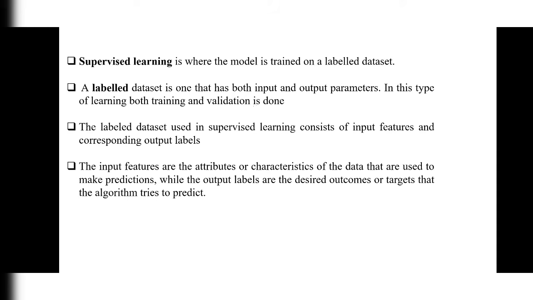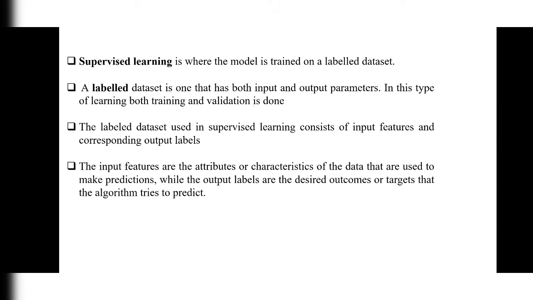Okay, the labeled data set used in supervised learning consists of input features and corresponding output labels also. The input features are the attributes or characteristics of the data used to make predictions. That means we are predicting a value for the future.